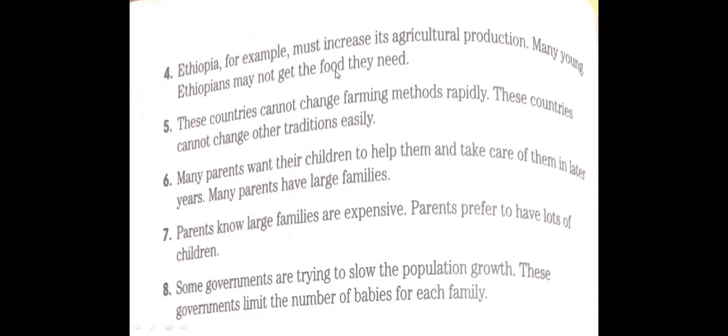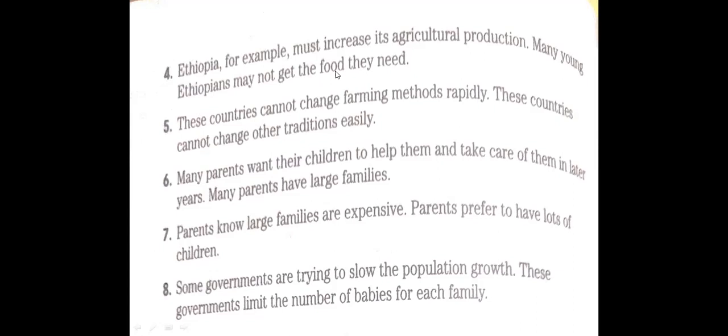Mister, we can put "yet" at the end of the second sentence. No, my dear, "yet", like "but", all the coordinating conjunctions are used in the middle. If you mean "yet" with the present perfect, I understand what you mean. But if you use it at the end of the sentence, for example, you can say, "I haven't met him yet." So "yet" there is used for the negative form with the present perfect. But here it is a conjunction, like "but", the same meaning, okay? So all the coordinating conjunctions are used in the middle of the sentence.